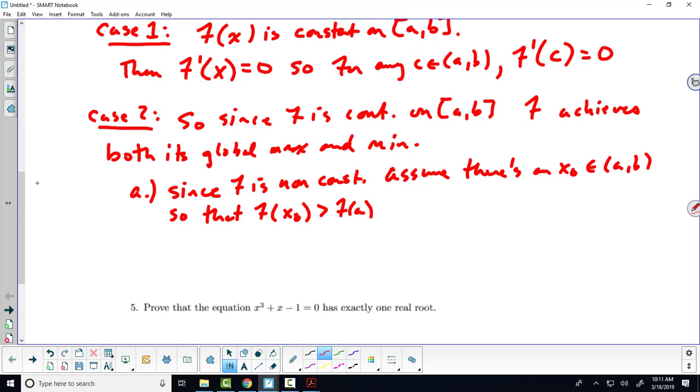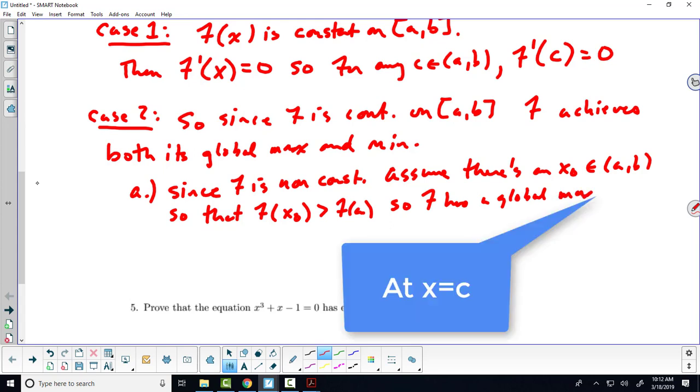So we've broken it up into two cases. One is where we're constant, and clearly if it's constant, the derivative is going to be 0. The second case is, okay, we're going to assume that it's not constant. Well, we know it has to have a global maximum and a global minimum, right? And since it's not constant, in one case we're going to assume that there's at least one value where it rises above f of a, meaning above f of b. Then it has to have a global maximum that's not at the endpoints. Not, that's the key, at the endpoints.